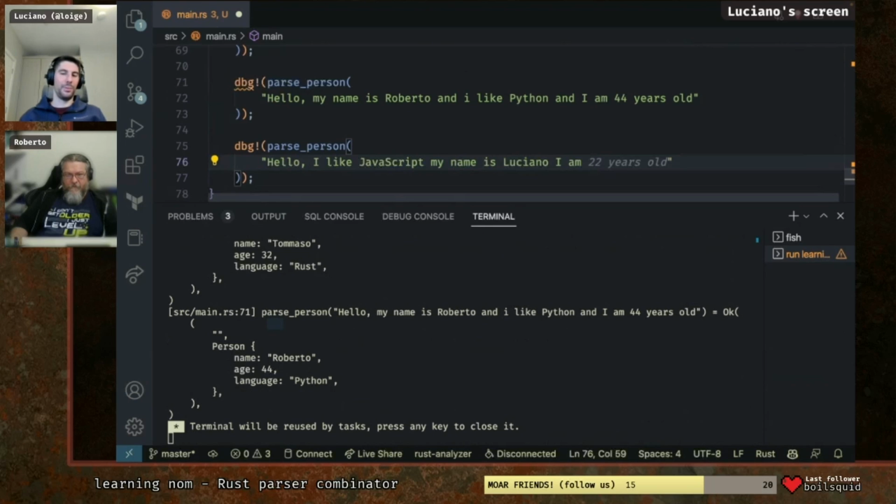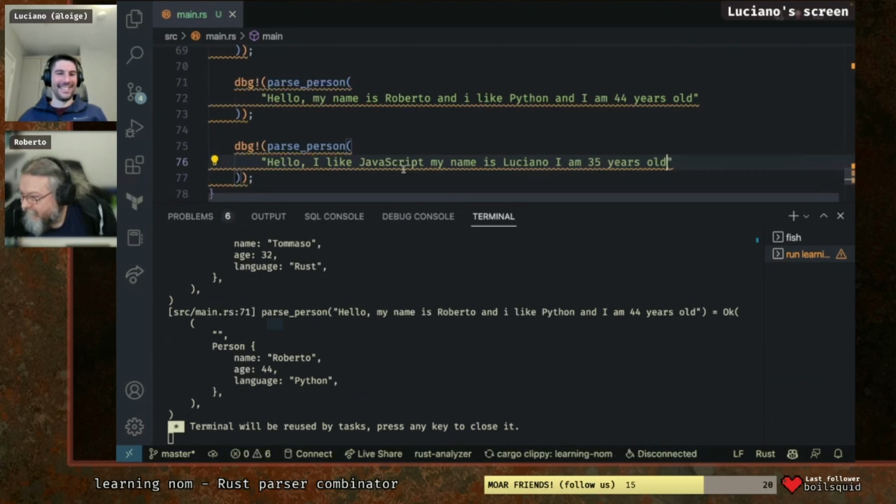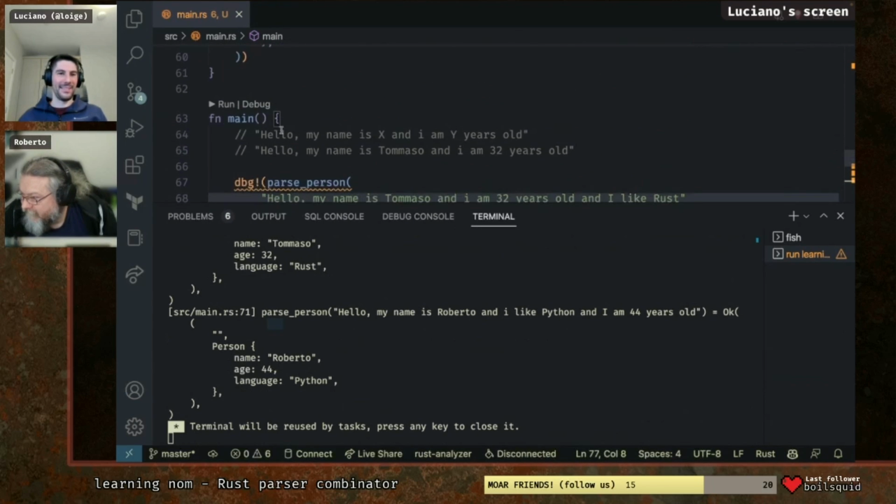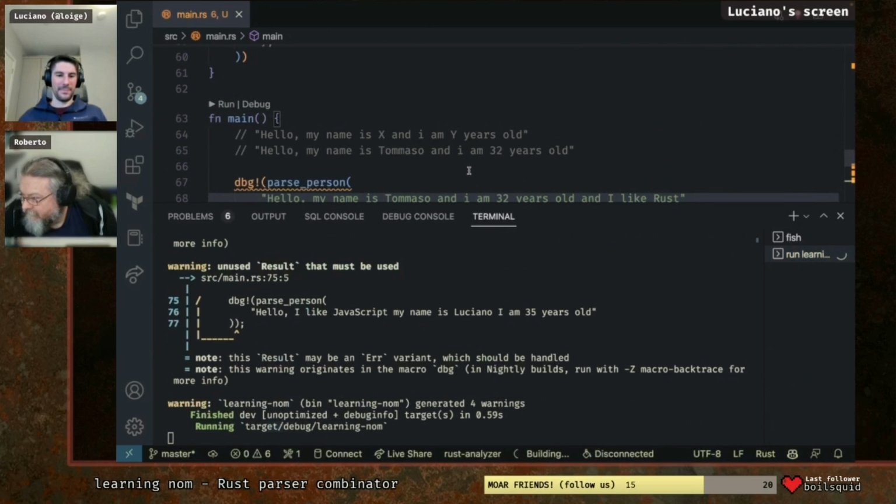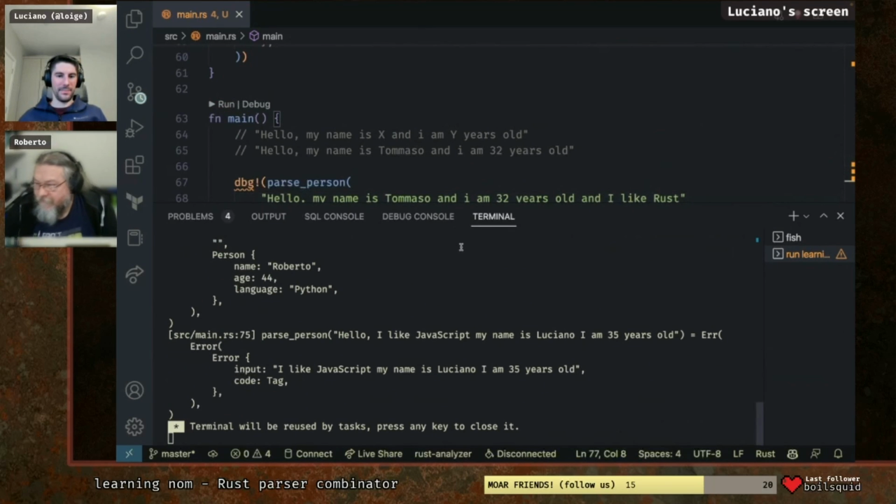I'm not 22 years old. Thank you, Copilot, for making me young. Let's see if that works. It didn't work. It did explode.